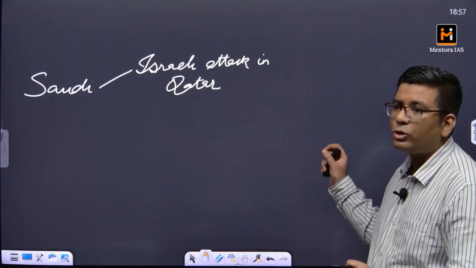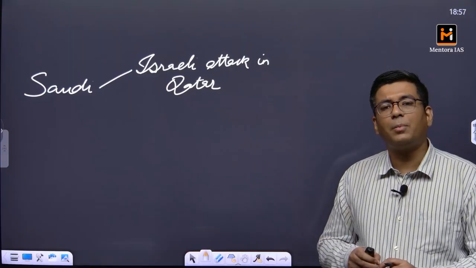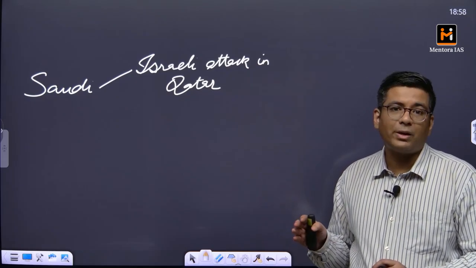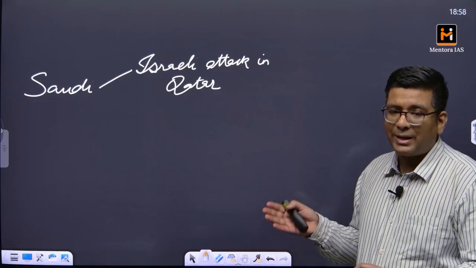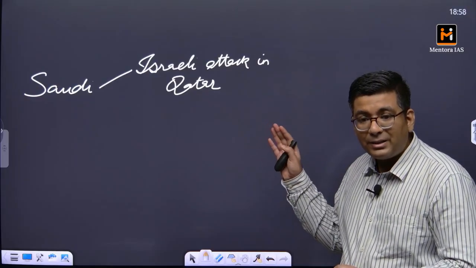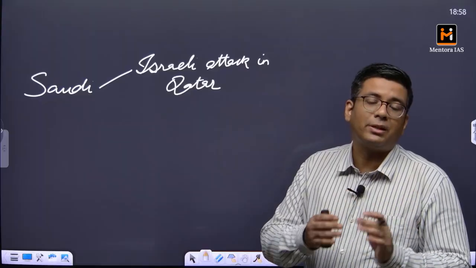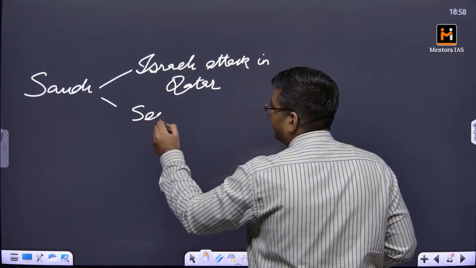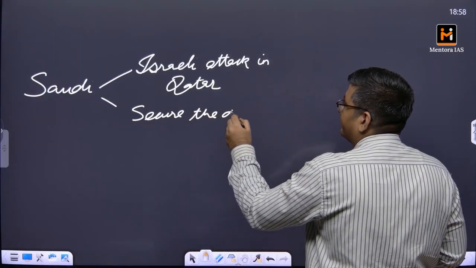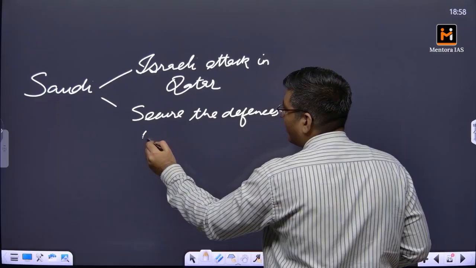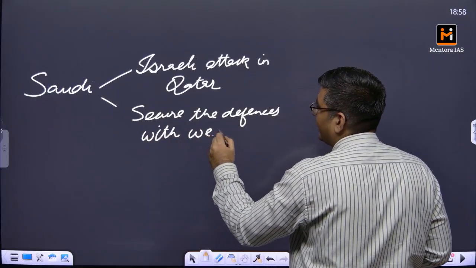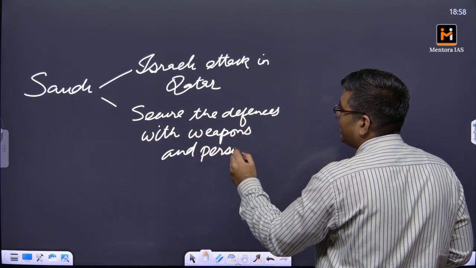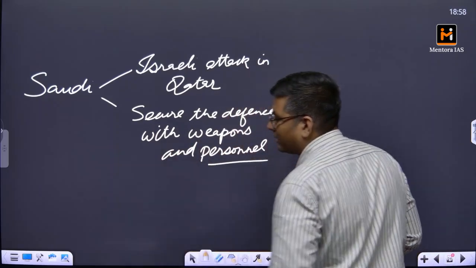This was also said in the press release, and subsequently even President Trump agreed that eliminating Hamas was a worthy objective, but the actions are regrettable. So it is seen that the USA is right now pivoting towards Israel, and that is why Saudi now sees that it is important to secure the defenses with weapons and personnel, and that's the whole objective of getting this deal done with Pakistan.